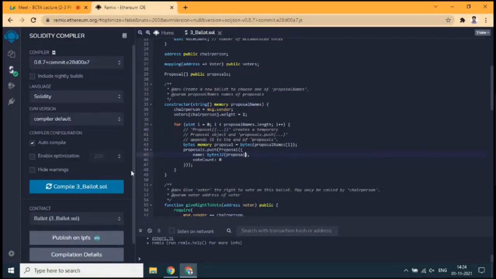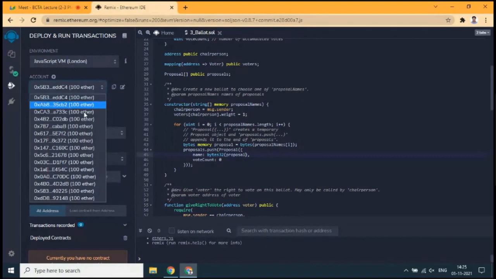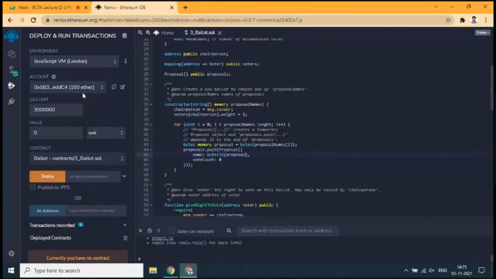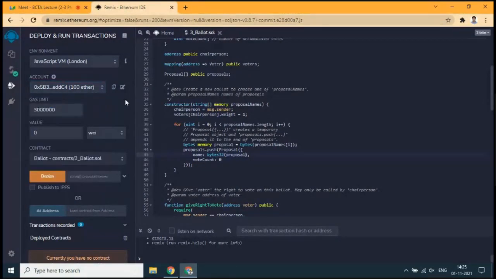Auto compile is on so that as you type, if any error exists, it will show you immediately. So the program is compiled. Now we move on to deploy and run transactions. Here the JavaScript virtual machine needs to be selected, and by default some ethers will be given. These are toy ethers, not the original ethers, for testing your application or program. Then around 10 to 15 accounts will be given to you for practicing.